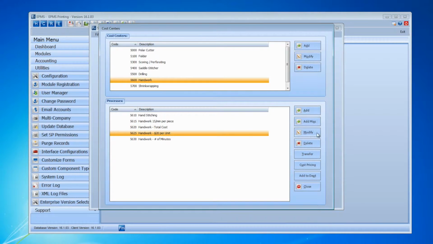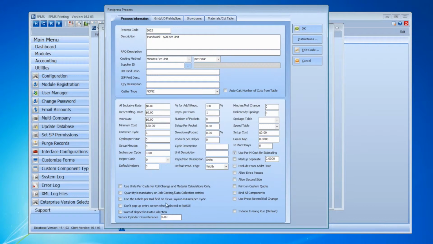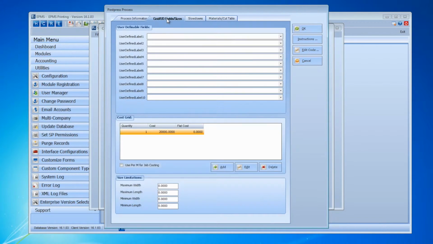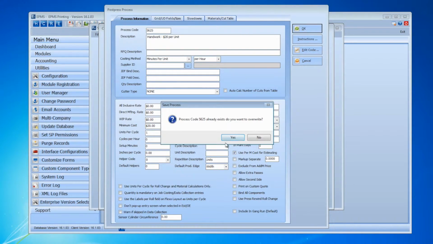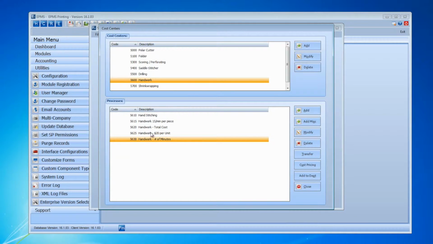I've got a $20 per unit, kind of similar to what we've done in the last one, except this time, again, I'm doing 1 for units per cycle, 0 for cycles per hour, 0 for setup minutes because I'm not going by the time. I checked off the use per M cost for estimating again, but here instead of 1,000, I'm doing 20,000. So that's basically $20 per piece. And then again, my repetition description would be units. So it's very similar to the last one we did, only this is going to charge $20 a piece instead of $1 a piece. And then the last one I have here is a number of minutes.